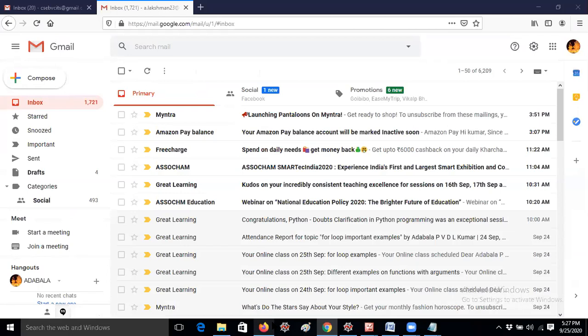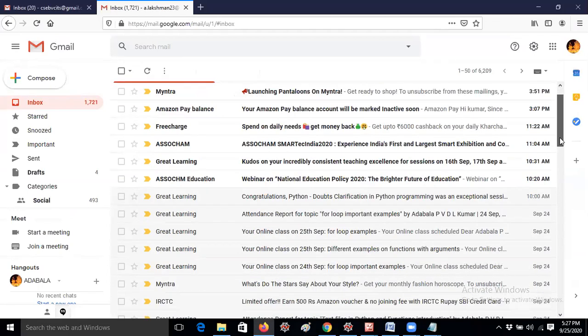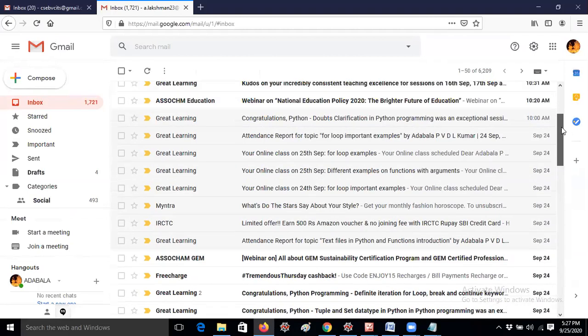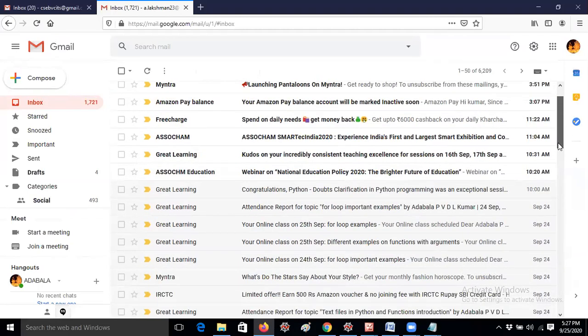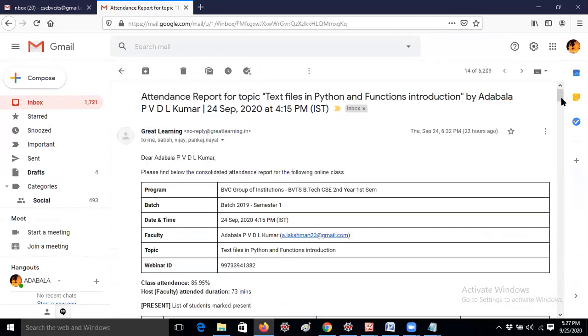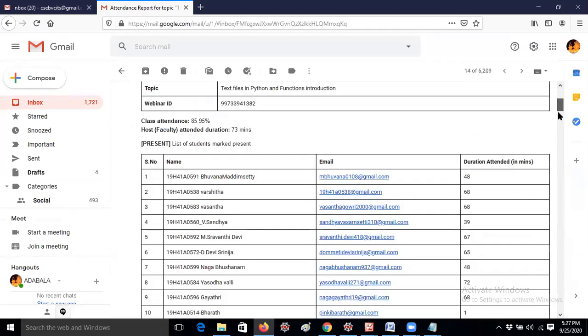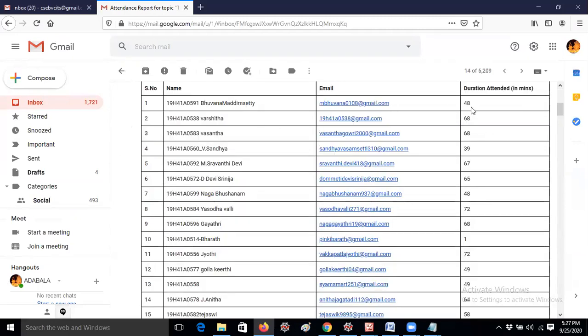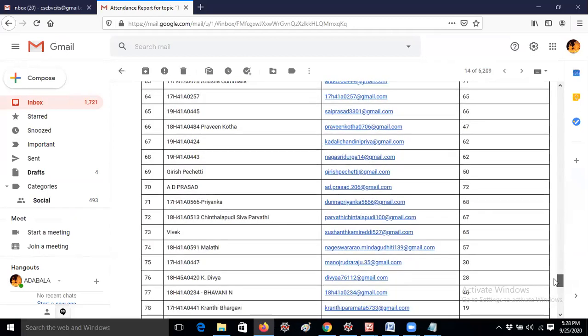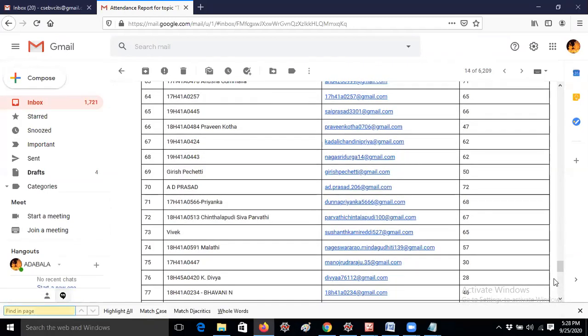Okay, so for example, you're attending the classes, right? Every day I get an attendance report like this. For example, in the last class I told you, it shows for loop important examples, 1 minute, attendance report, text files and Python. Yesterday I discussed this at 4:15 p.m. This is the attendance duration: how many students are attending the class, and how much duration it is. Their mail IDs I also get like this. Bhavani is asking how her mail ID will be found. Let me check with the roll number. Once I check with the roll number, you will definitely get it.